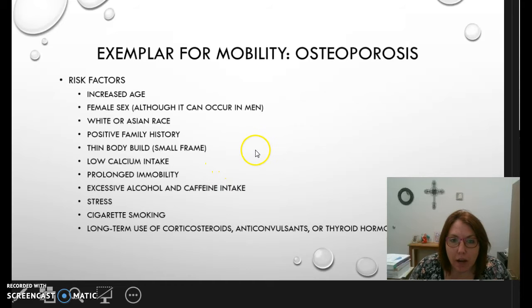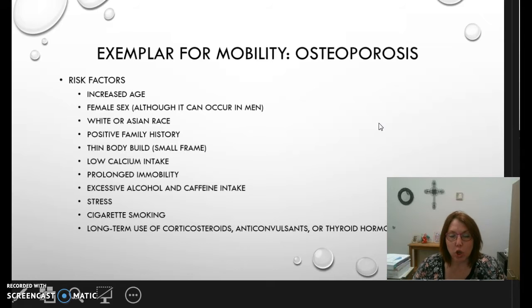So with osteoporosis, and this is related to mobility in a big way, because a lot of people that are diagnosed with osteoporosis, one of the cures, or I guess I should say nursing interventions that we would teach our patients to do would be to exercise. So risk factors associated with osteoporosis: increased age.